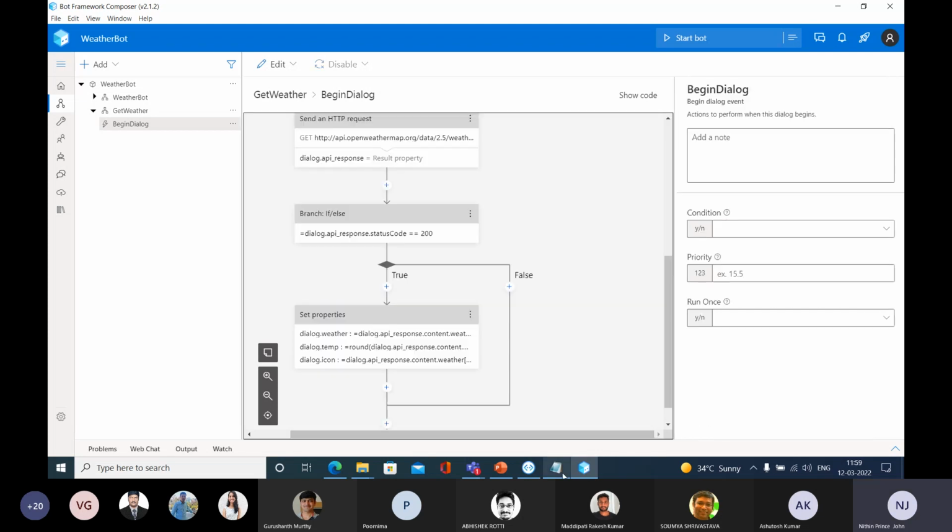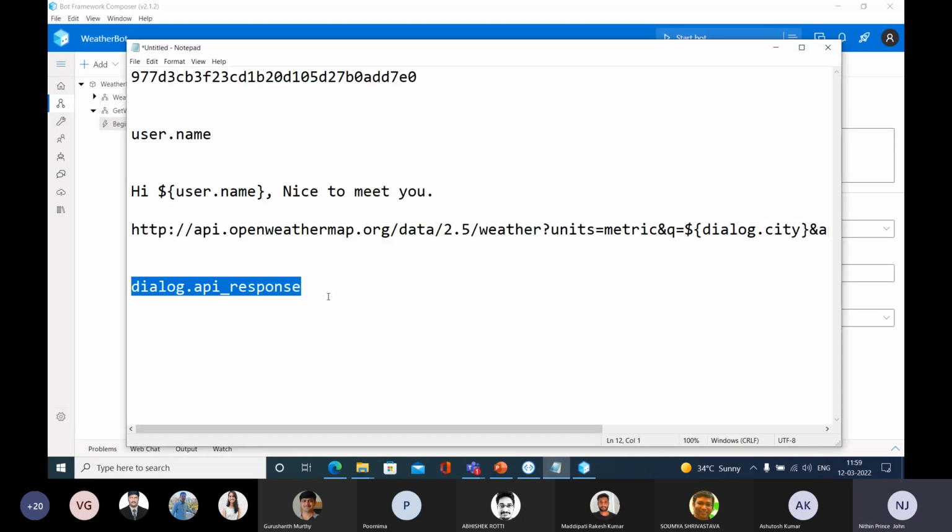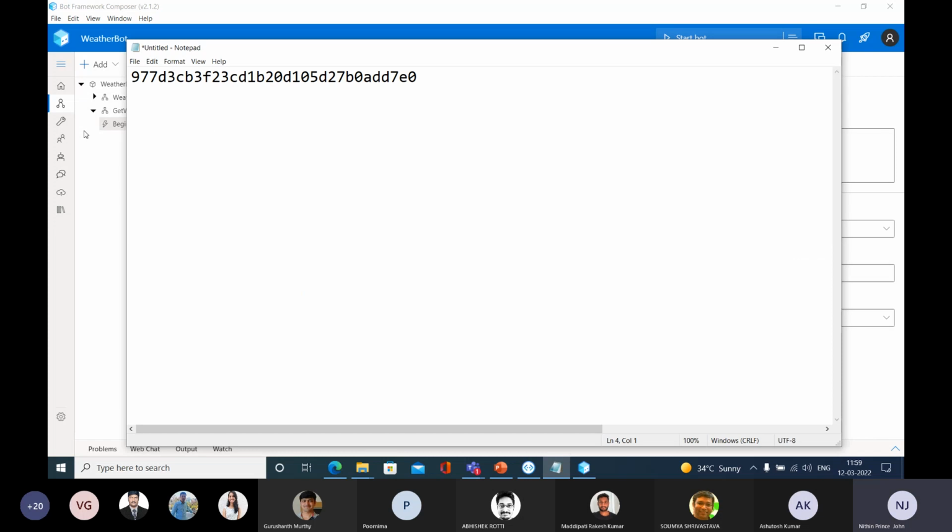So we got some information. Let me explain this. So our weather information is within dialog.weather. Then temperature is within dialog.temp, and icon is within dialog.icon.